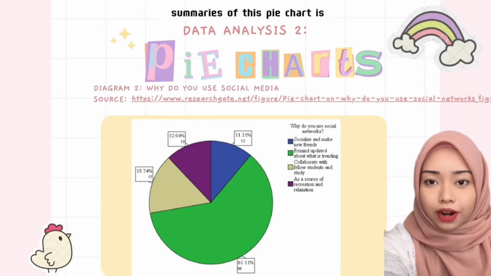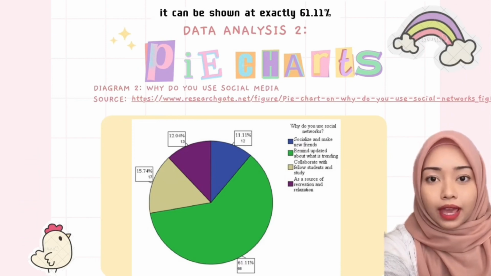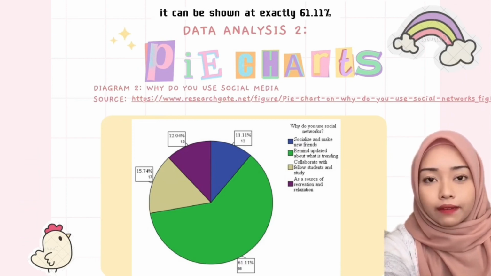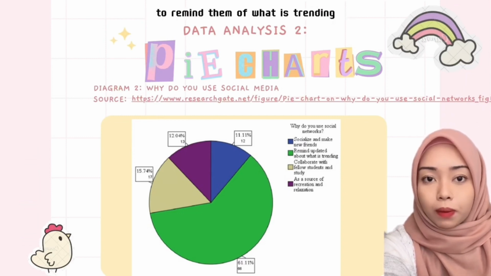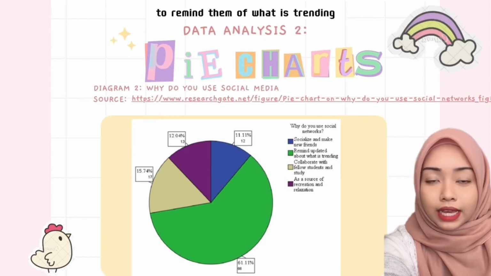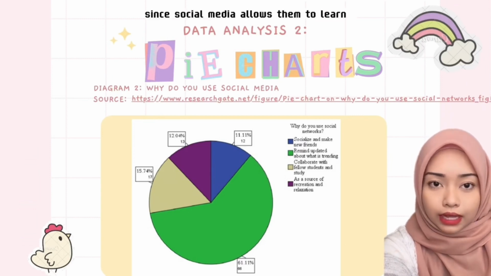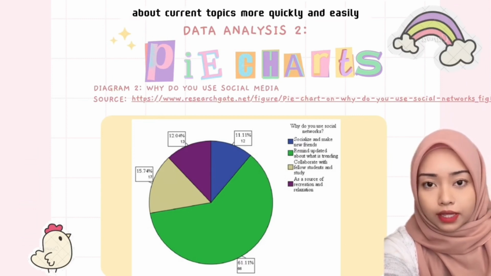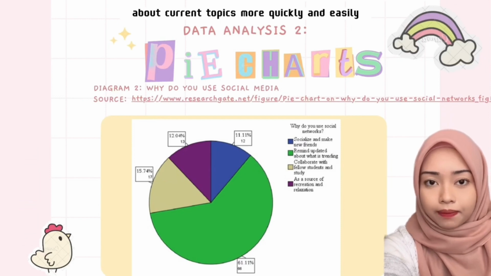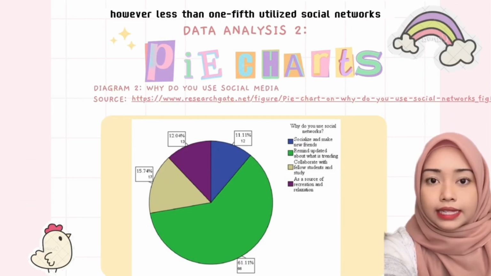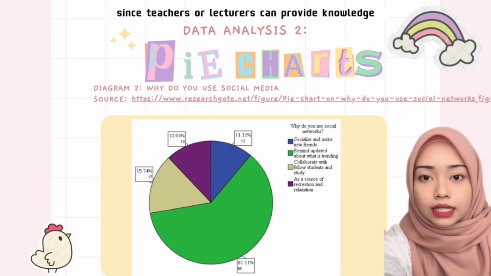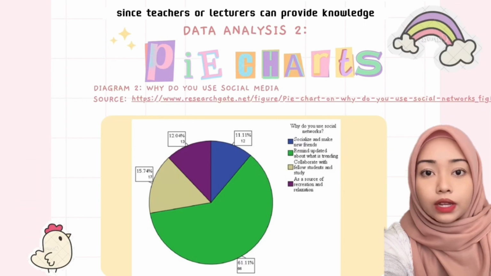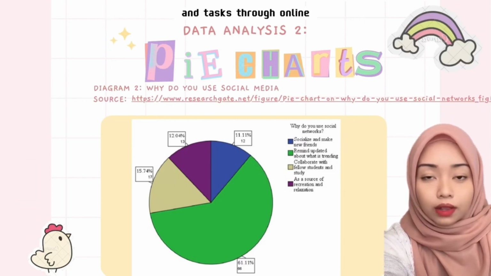The summaries of this pie chart are as follows. It can be shown that 61.11% of individuals utilize social networks to remind them of what is trending, since social media allows them to learn about current topics more quickly and easily. However, less than 1/5 utilize social networks to collaborate with fellow students and study, since teachers or lecturers can provide knowledge or tasks online.